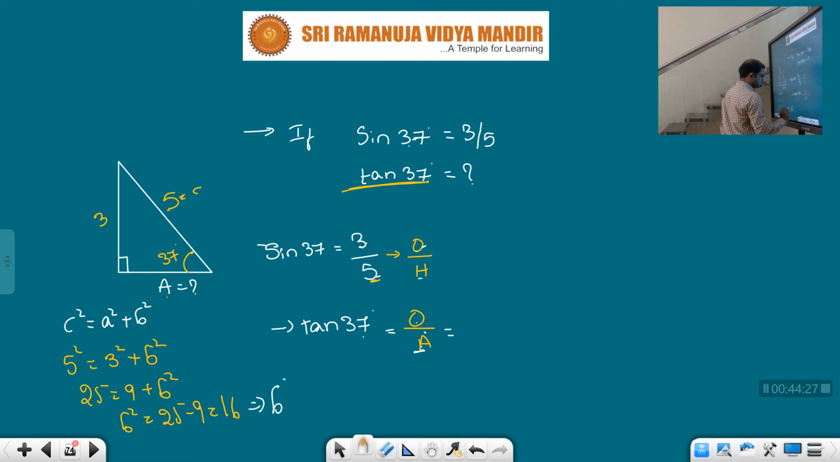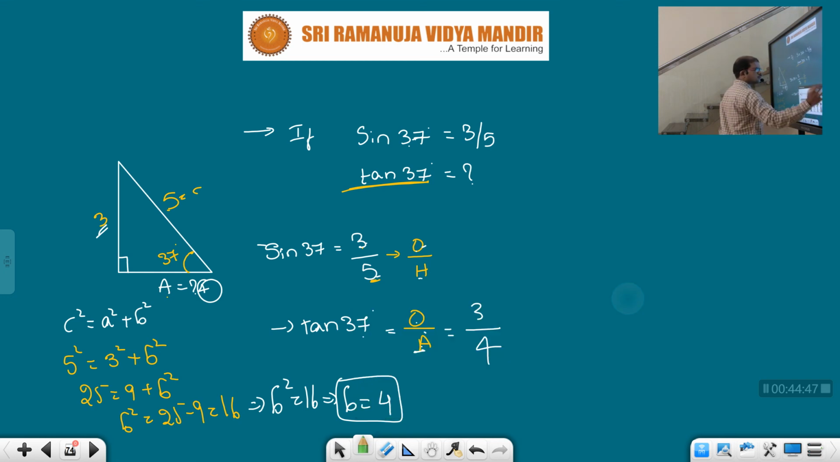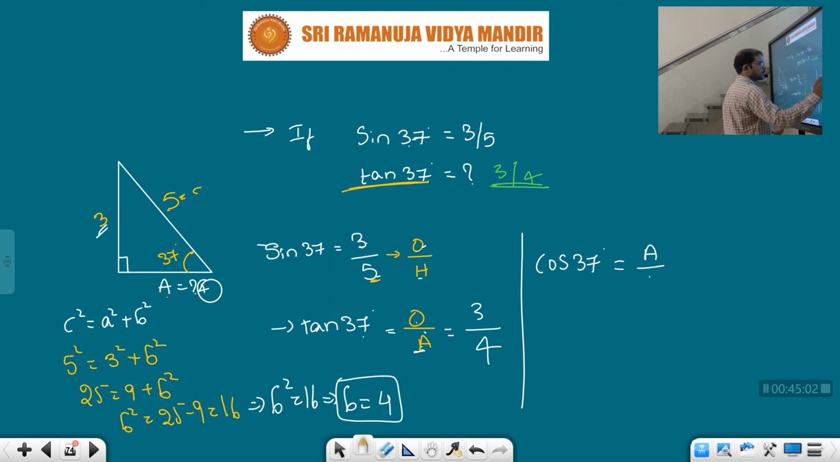So from here, b square equals 16. From here, b equals how much? 4 only, root over 16. So in this case, how much is the adjacent side, children? 4. Opposite side is how much? 3. So the answer is 3 by 4. Not only tan theta, children, we can find cos theta also. What is cos theta? Adjacent by hypotenuse, right? Adjacent is 4, hypotenuse is 5. So 4 by 5.